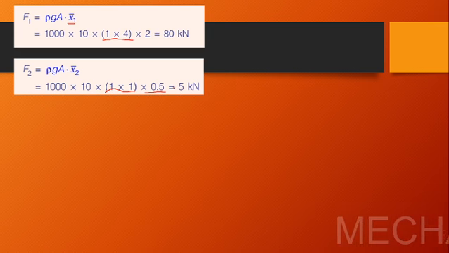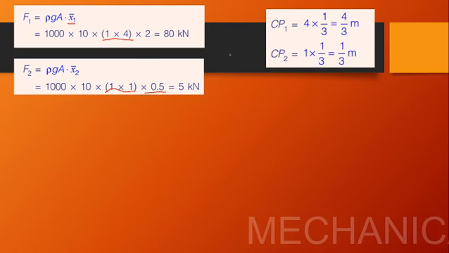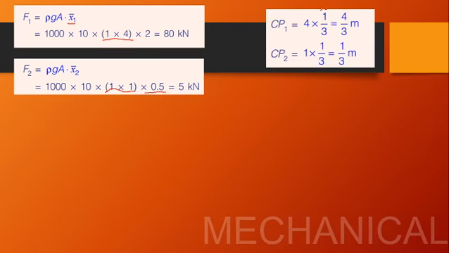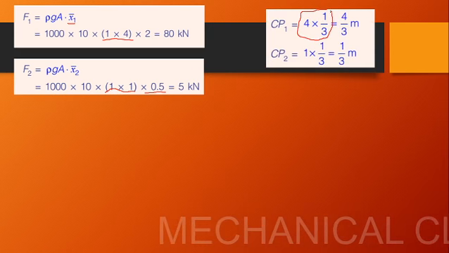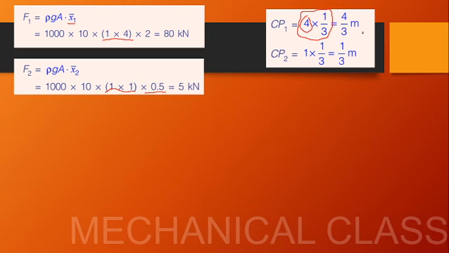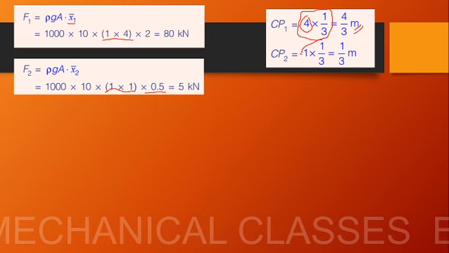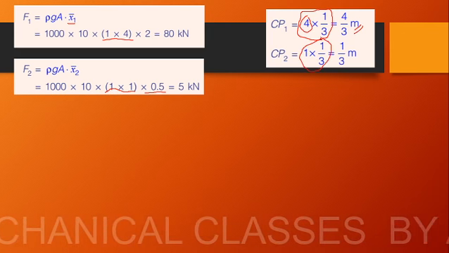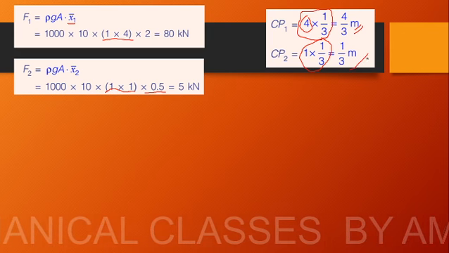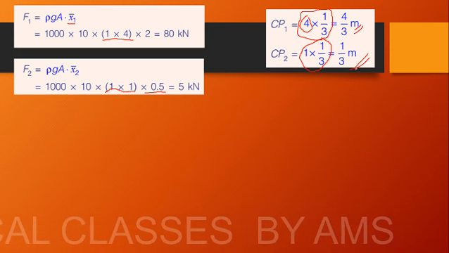The next thing we have to calculate is where the force will be acting. Actually, the force will be acting at the center of pressure. Center of pressure is at 1 by 3 of the total height. For the first plate, it is at 1 by 3 of the total height of water, that's 4 into 1 by 3, which is equal to 4 by 3 meters. For the right side of the plate, again 1 by 3 of the total height, where the height is up to 1 meter, so it will be 1 into 1 by 3 meters. So we got all the values in terms of force and distance.